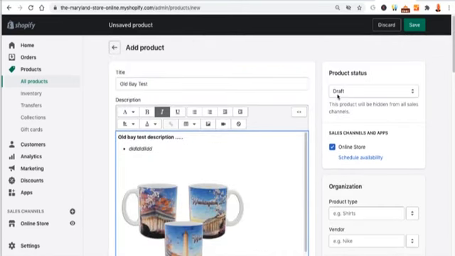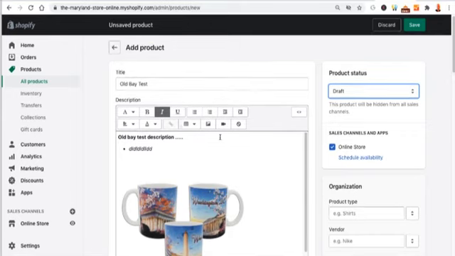It's for sale in the online store, but it's not showing on my store yet because I have it in draft mode. Once I select it to active, it'll be available on my store. So you can go in here and add a bunch of products, keep them in draft mode, and then you can schedule when they're going to be available. Or you can just make them available when you're ready.